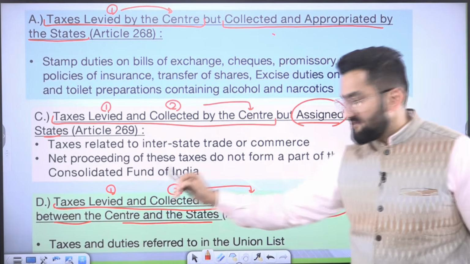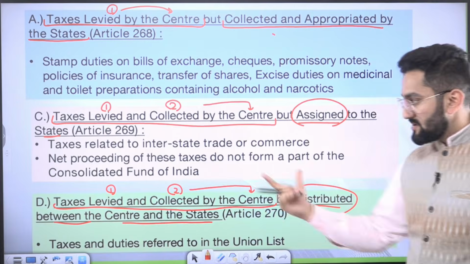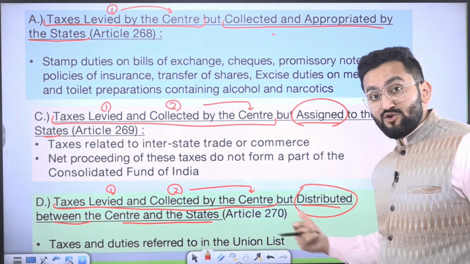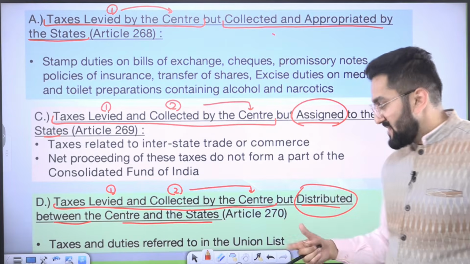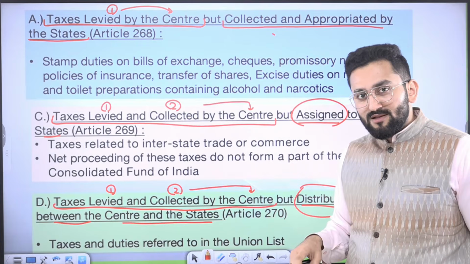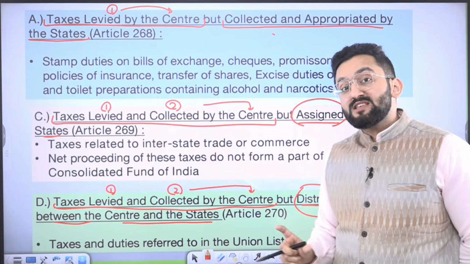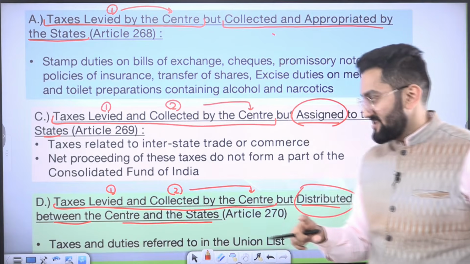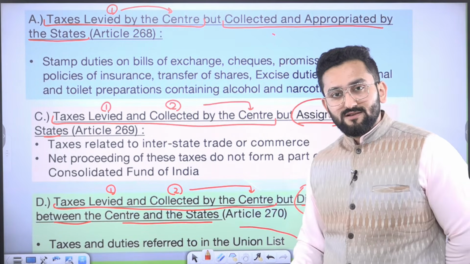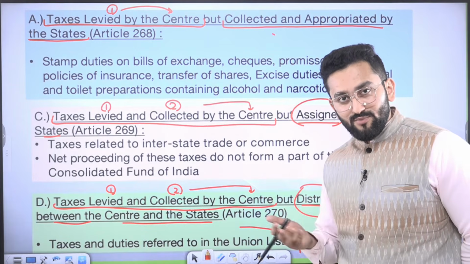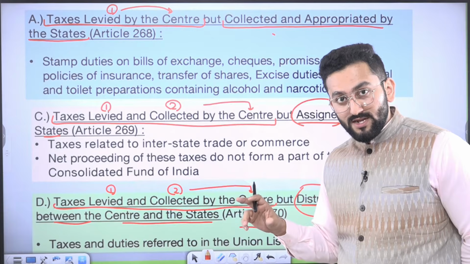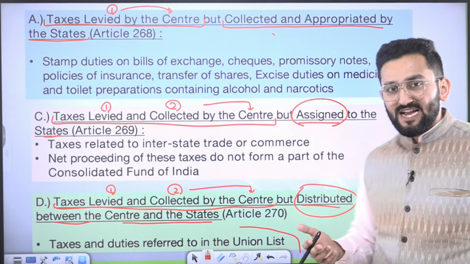Third, taxes levied and collected by the center. It is the same as the second point, but the twist is in the distribution. It means distributed between center and state. Imposition we are doing, collection we are doing, but this tax is going to be shared between center and state. For example, taxes and duties referred to in the union list. The taxes which are imposed and collected by center, because these are the exclusive power of Parliament, are actually shared with states as well.